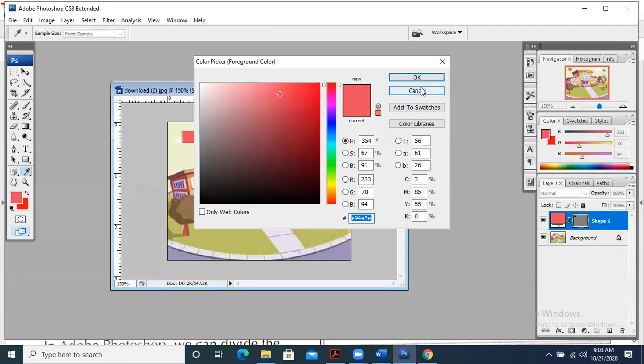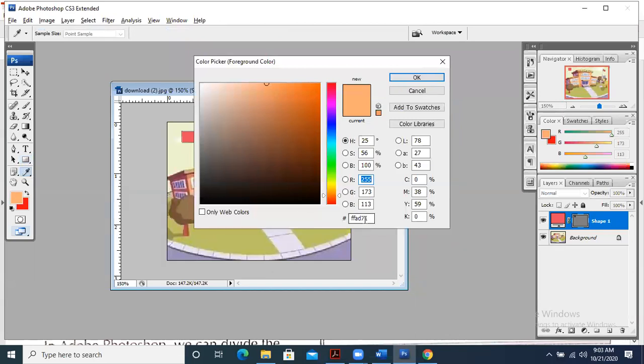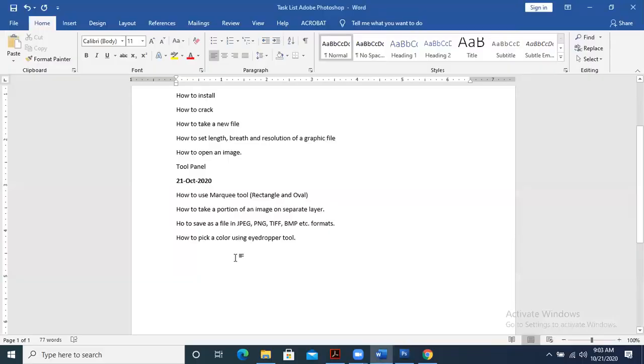Fine. Let's suppose I'm just giving you an example. Let's suppose I want to take this color, this is the color. If I want to save it, if I want to note down that this is the color I have chosen for my work, I will note down this color in some file. Let's suppose I note down the number of a color. Now I have noted down this number.